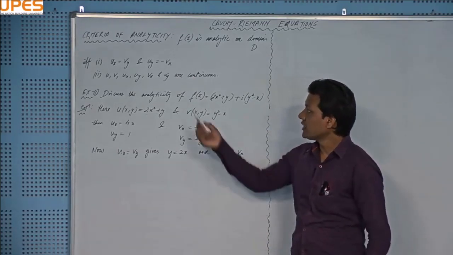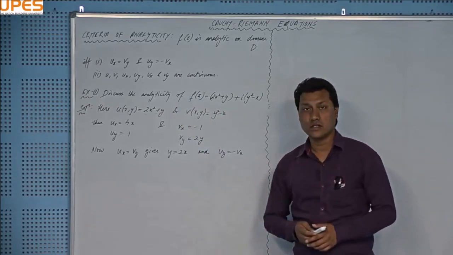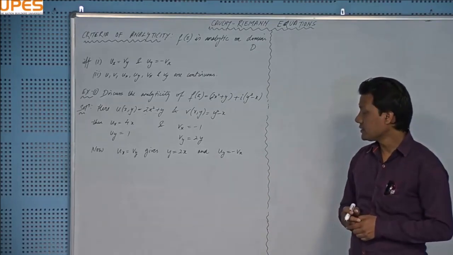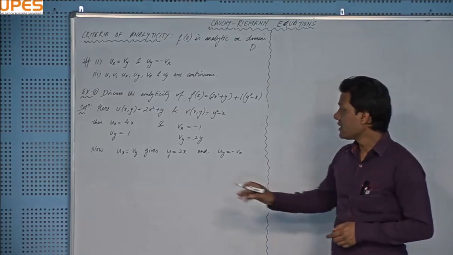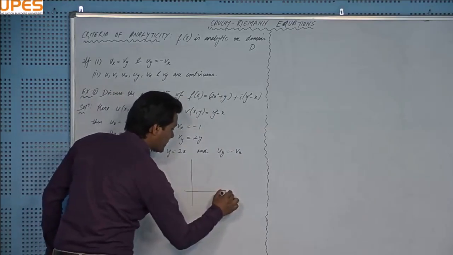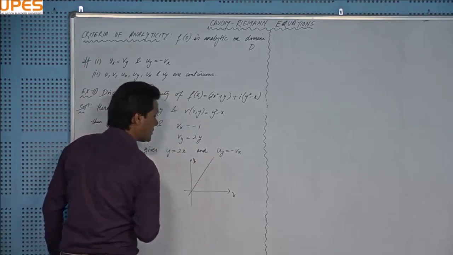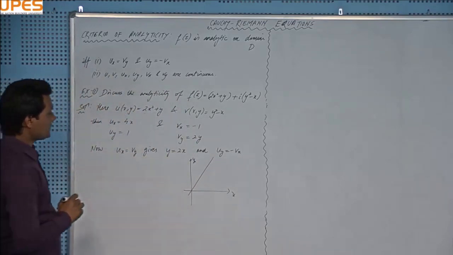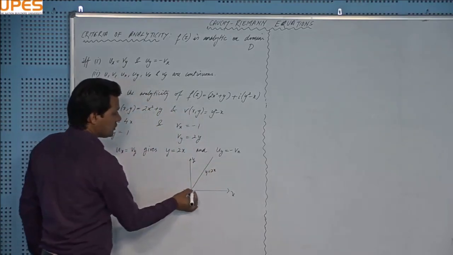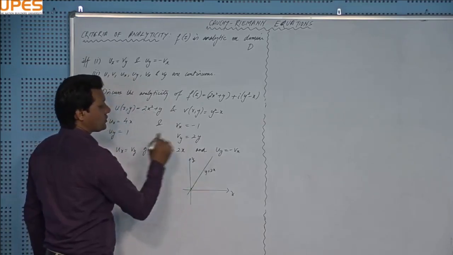So what can we comment about the analytic behavior of f(z)? Should we say that it is analytic, or should we say that it is differentiable? You have to think about it geometrically. Imagine this line y equal to 2x. I will draw this line. This is the x-axis, this is the y-axis, and y equal to 2x is a line through the origin. You can see that the Cauchy Riemann equations are satisfied along this line only, and there are infinitely many points on this line.